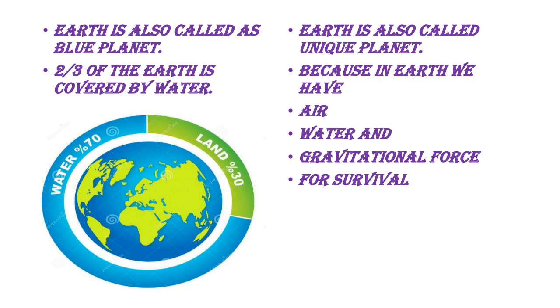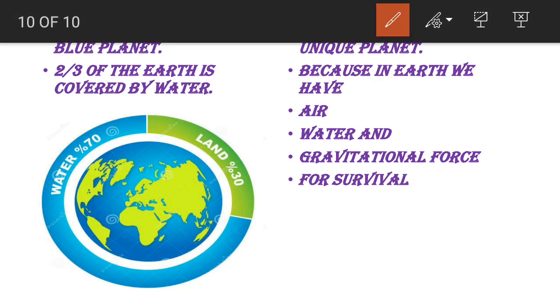And Earth is also called the blue planet and watery planet. Why is Earth called the blue planet? Because, do you know what the color of water is? Actually, accurately, water doesn't have any color, right? But if you see any ocean or sea from a long distance, the water looks blue in color, right?